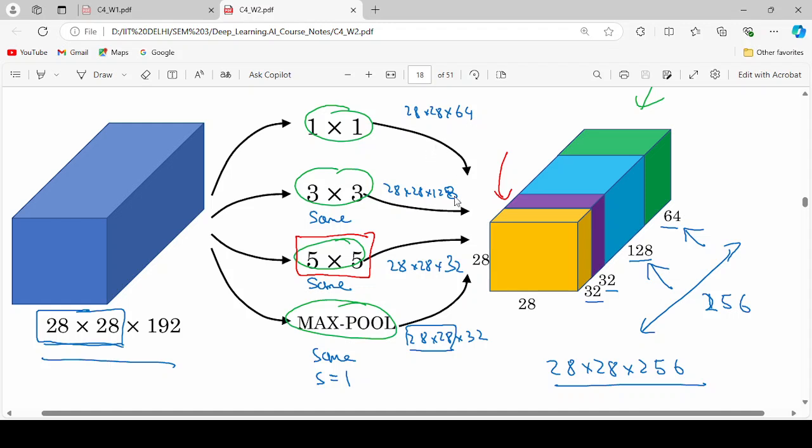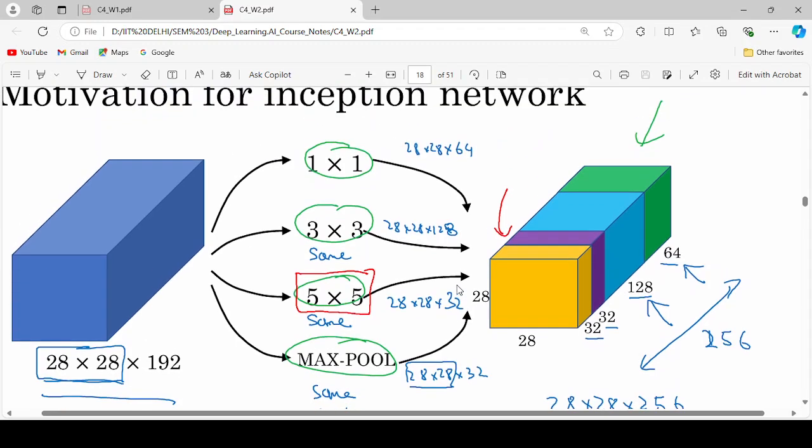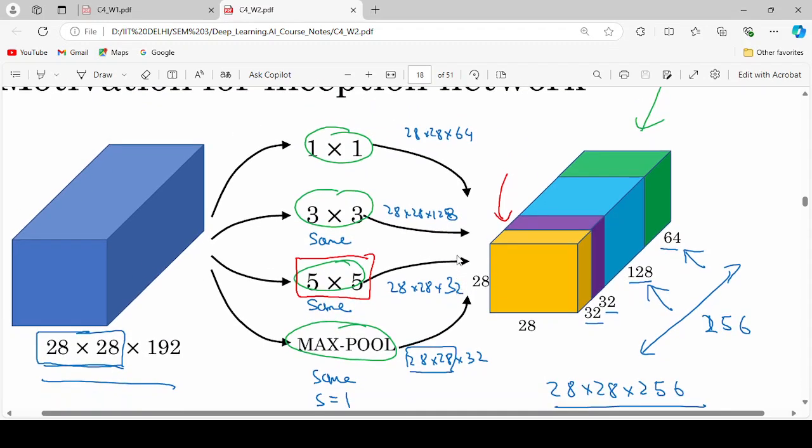So you can simply add 64 plus 128, which is 192, plus 32 is 224, plus 32 is 256.